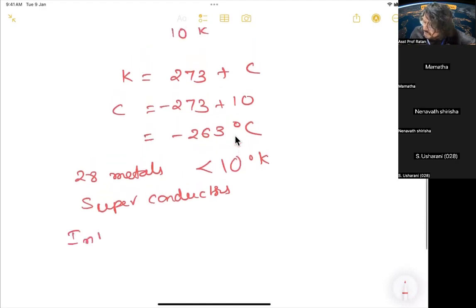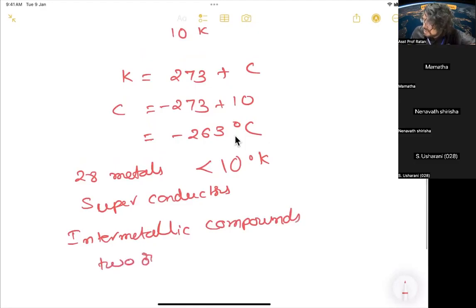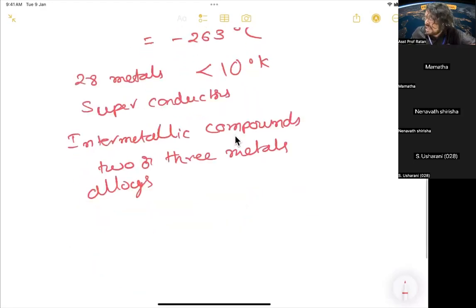Now, intermetallic compounds have also been found to show superconductivity. What is meant by intermetallic compounds? Two or three metals mixed. When you mix two or three metals, like alloys, they have discovered that alloys are also superconducting. Alloys mean a mixture of metals. They have discovered that below some 20 degrees Kelvin, these behave like superconductors.